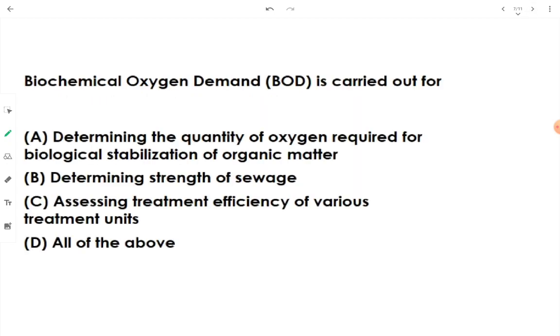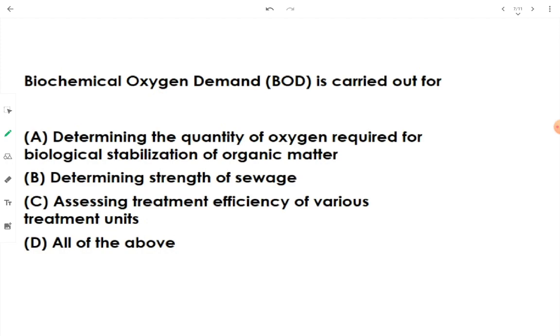Then biochemical oxygen demand, simply BOD, it is shortened as BOD. It is carried out for, the first option is saying, determining the quantity of oxygen required for biological stabilization of organic matter. Yes, we can only provide the required quantity of oxygen in secondary treatment, that is biological treatment, to the various treatment units only after knowing the BOD of that wastewater. Then determining strength of sewage, obviously the more the value of BOD reported, the more will be the strength of sewage. Okay, then assessing the treatment efficiency of various treatment units.